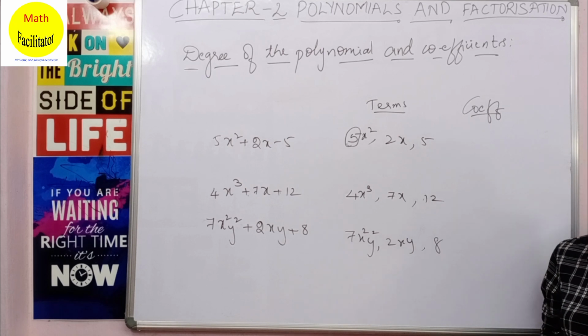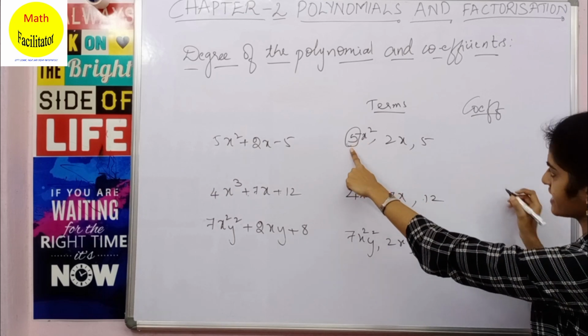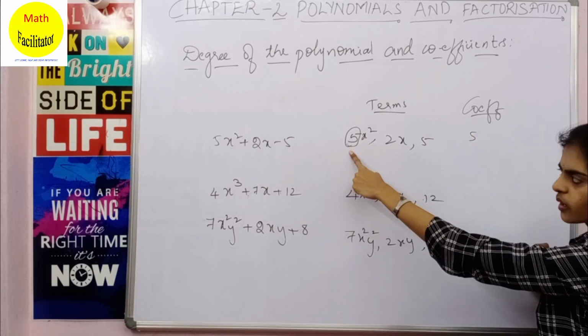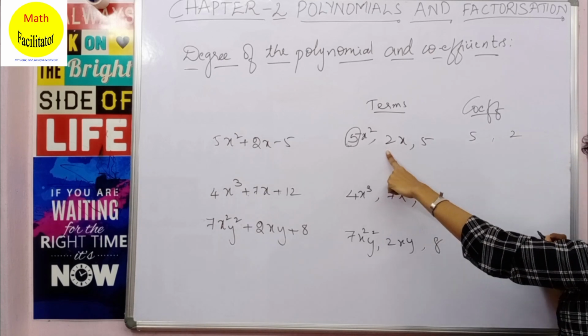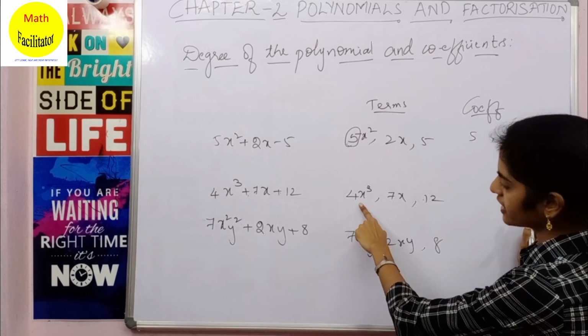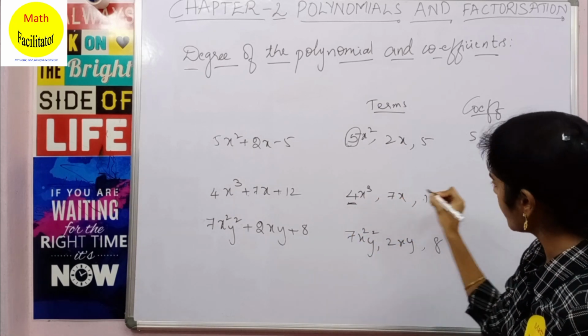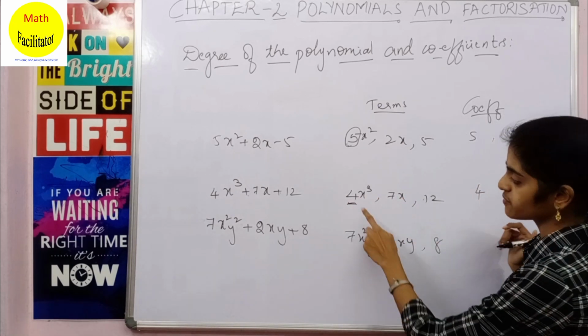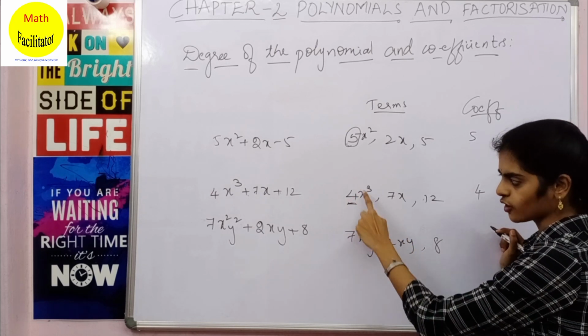So the coefficient of x square is 5. The coefficient of x is 2. Clear? Here also, the coefficient of x cube is 4. The constant which is multiplied with the variable is called the coefficient.